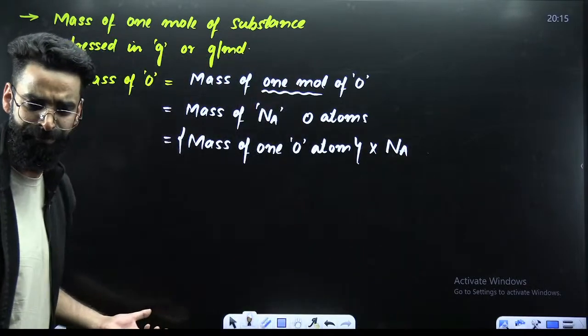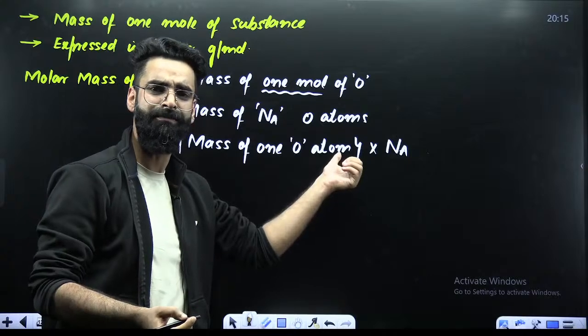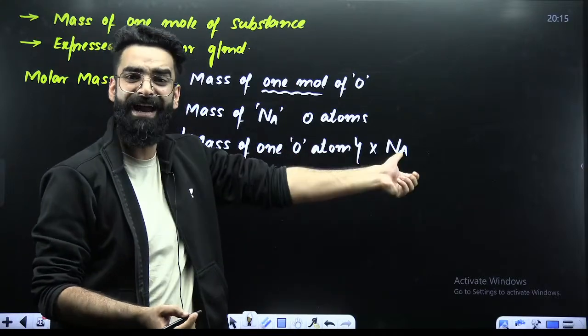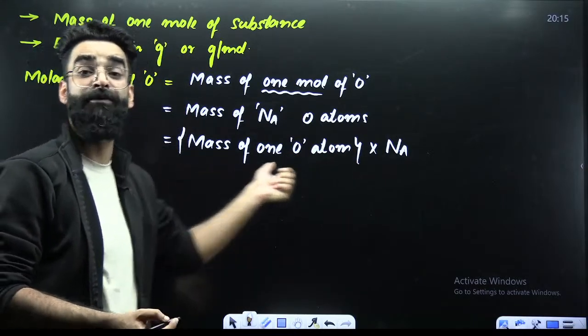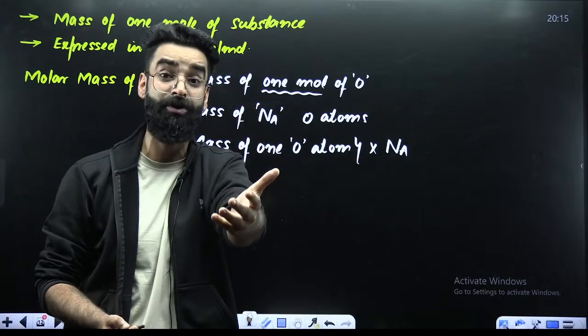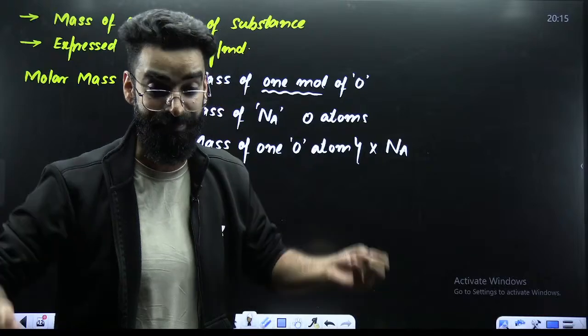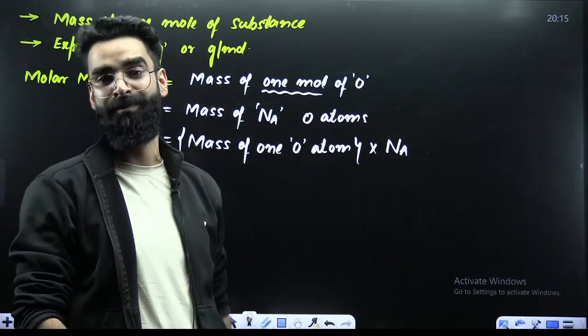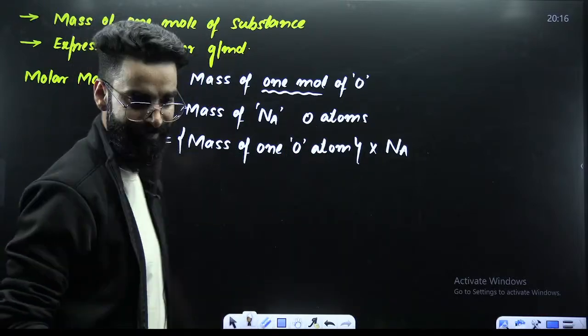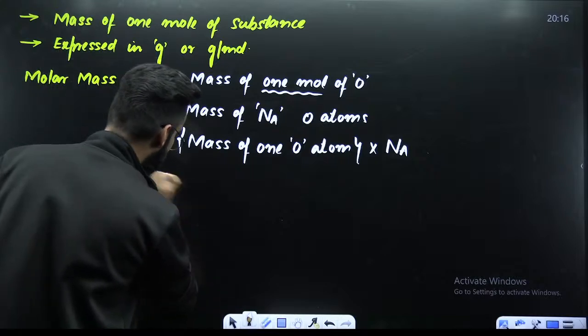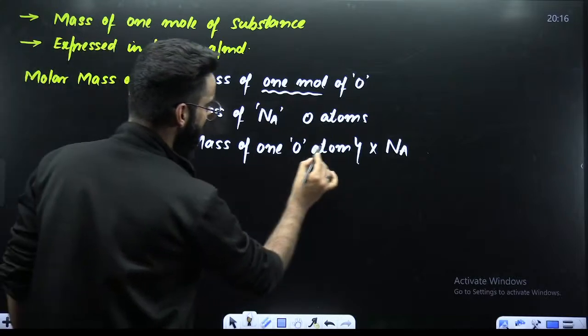Isn't it simple now? You will get the mass of 6.022 × 10^23 oxygen atoms. That means you are getting the mass of 1 mole of oxygen, technically the molar mass of oxygen. Now, if I ask you, what is the mass of one oxygen atom?